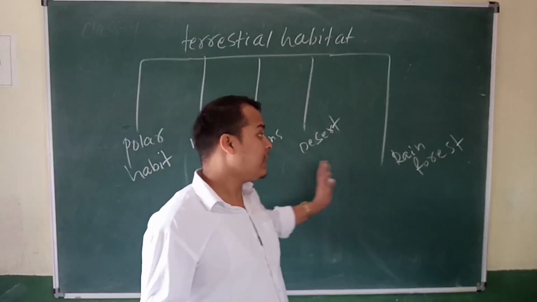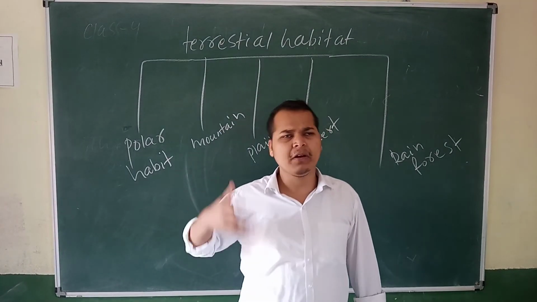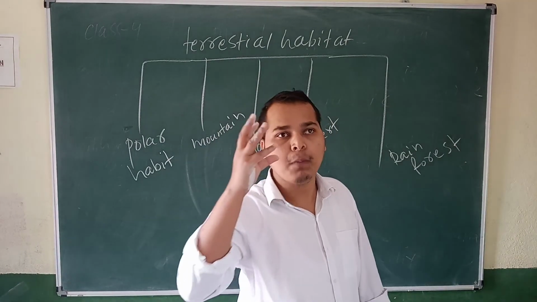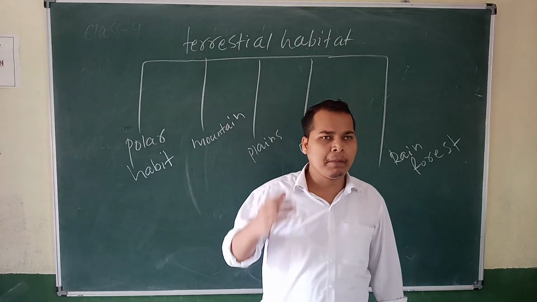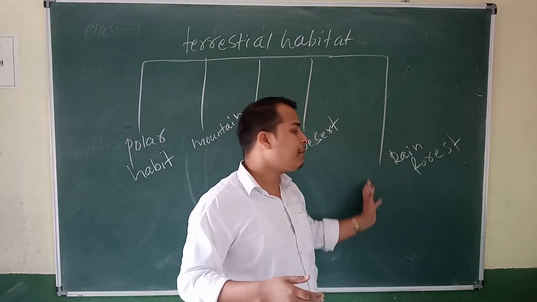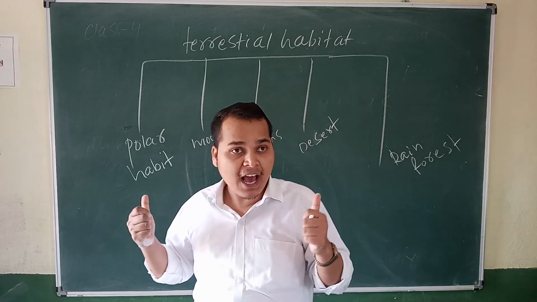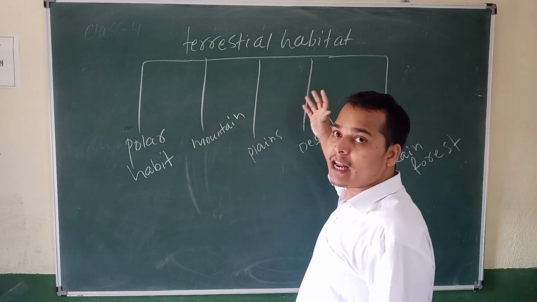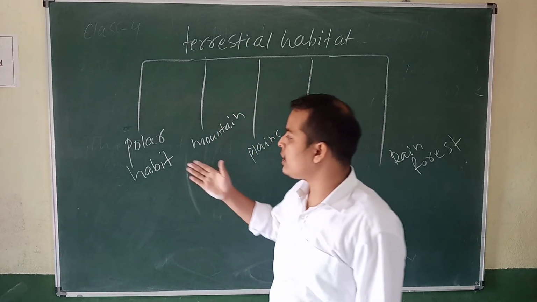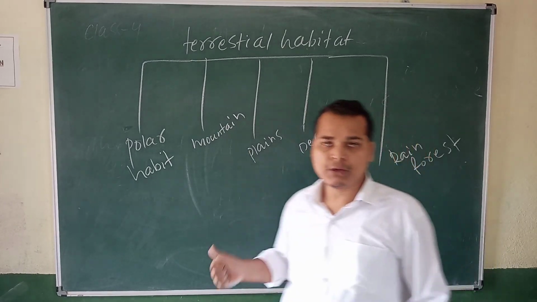Then rainforest means where rain falls in very high amounts. Think about West Bengal, where the mangrove plant is. In that area, maximum of the time it rains, so this is called rainforest. In that area, you will get different types of plants. So this is about the terrestrial habitat. Next period I will discuss all the terrestrial habitats one by one. Thank you. Have a nice day.